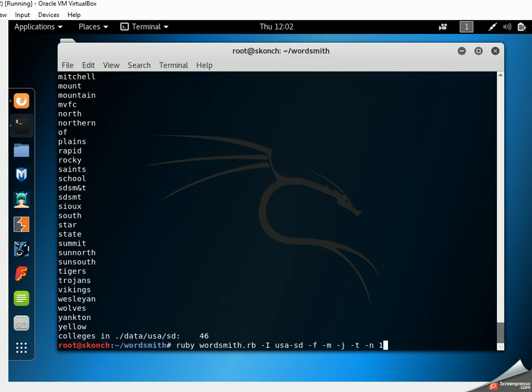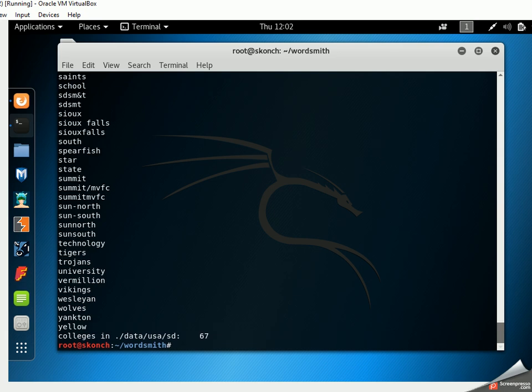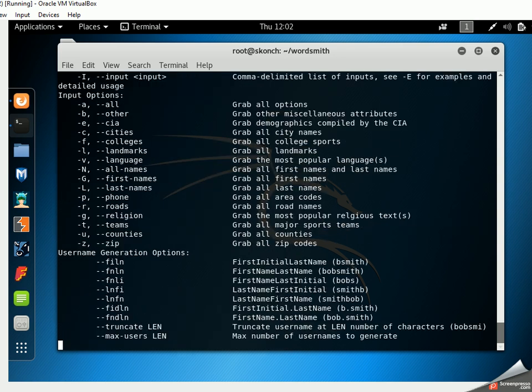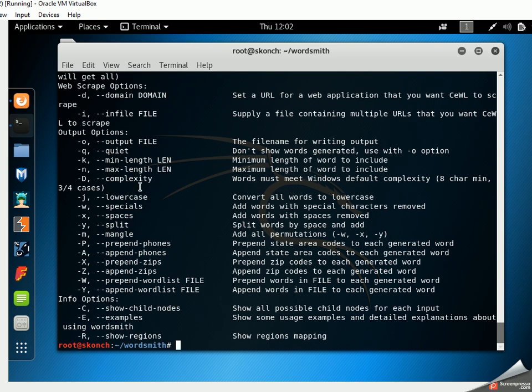And you can do minimum lengths, and I don't know if you saw that. I will show that quick. Here's 12 if we wanted to do that. But if we go back up and just take a look here, we can specify some of these min length, maximum length things, and if you have time, going through the child nodes. This is where you can really explore all the usage options and data that they have available. So I want to move on because we're getting a little long here.